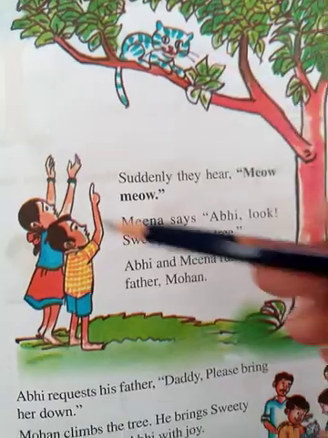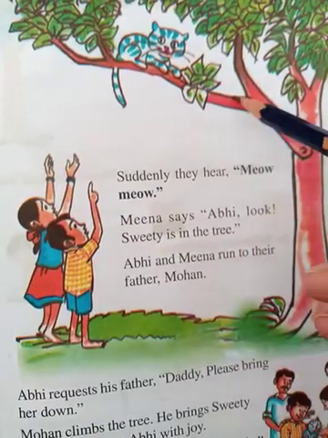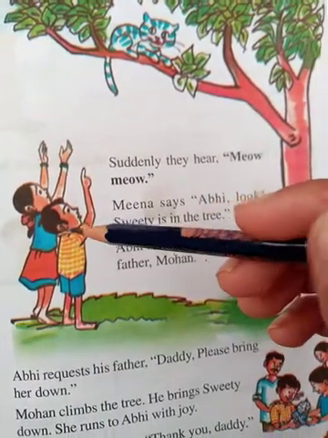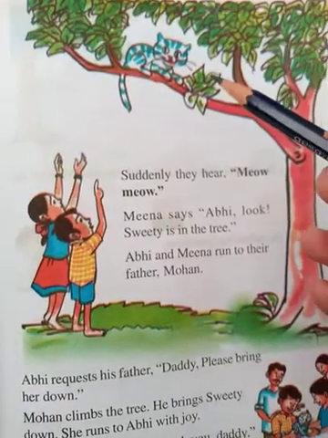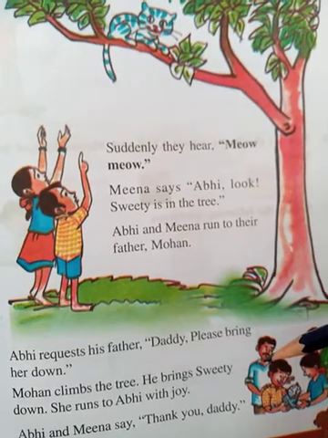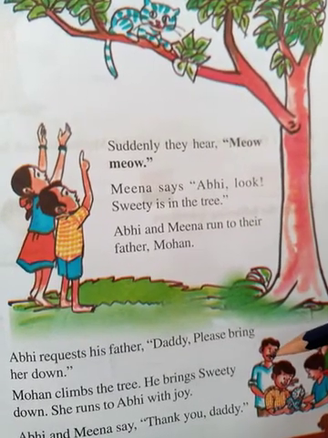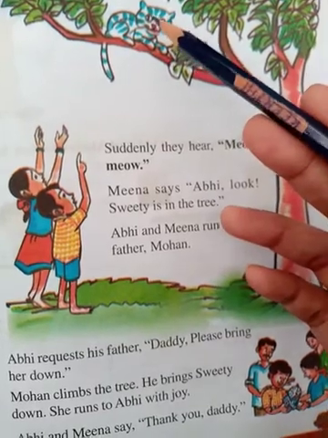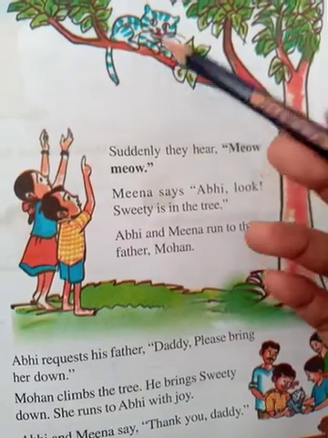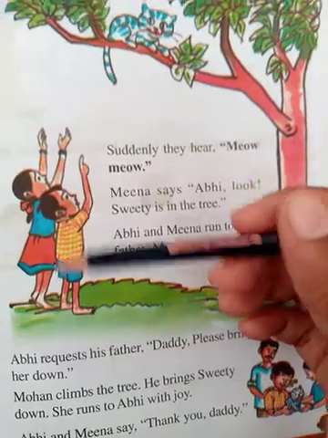Yes or no? So as they were small kids, they can't climb the tree. Abhi and Meena called their father to help. Yes or no? To bring the kitten down. So Mohan is their father. He came into the garden and then he climbed the tree. Then he brought Sweetie down. Then Sweetie runs to Abhi with joy, right?